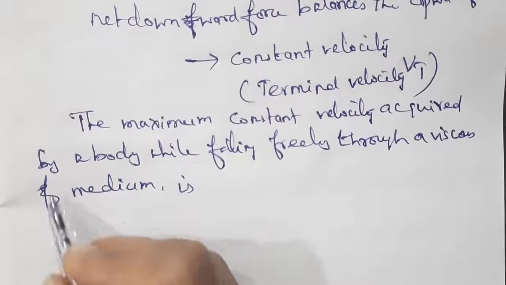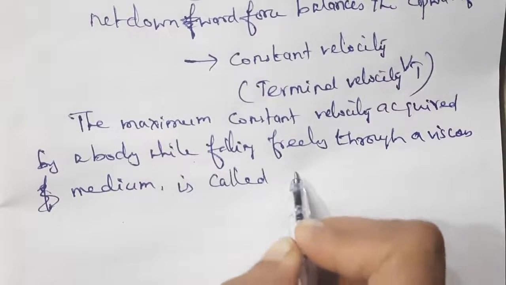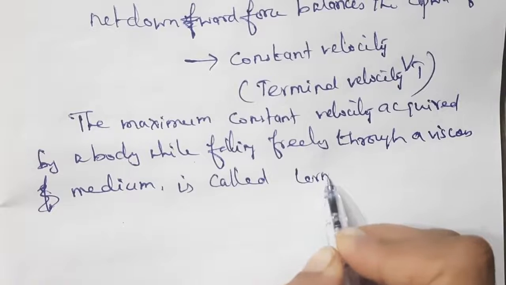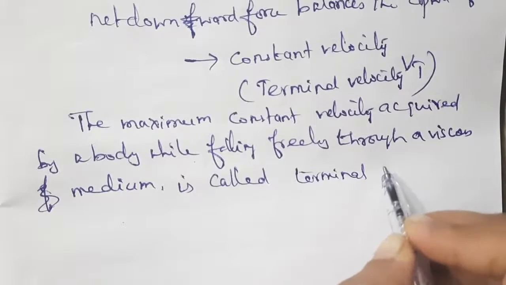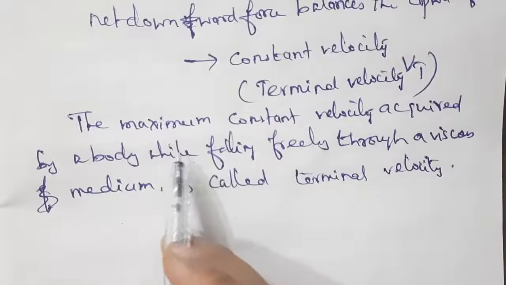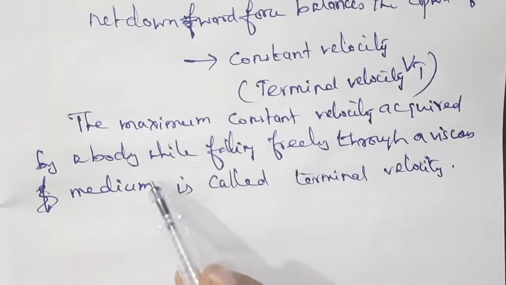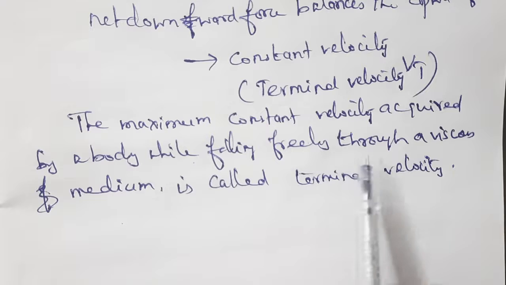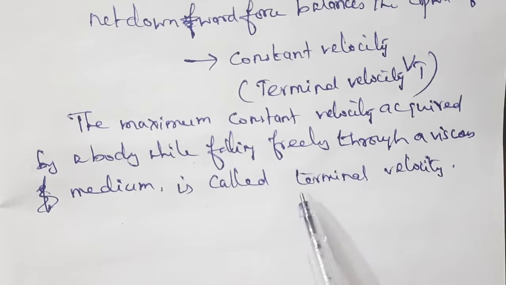Once again, the maximum constant velocity acquired by a body while falling freely through a viscous medium is called terminal velocity.